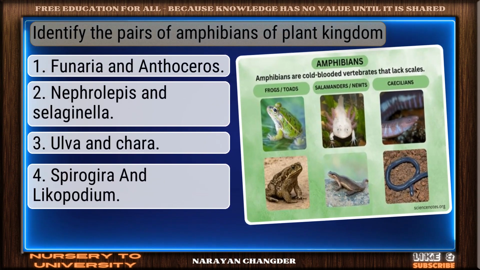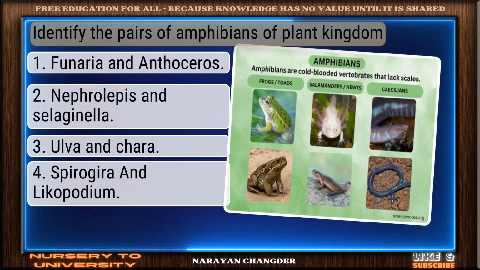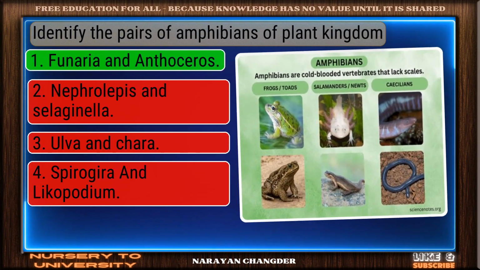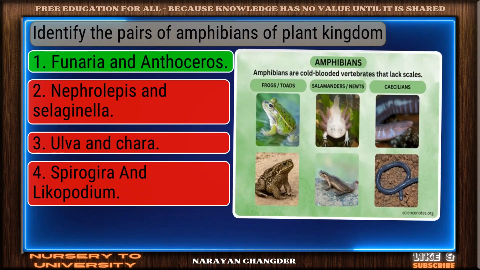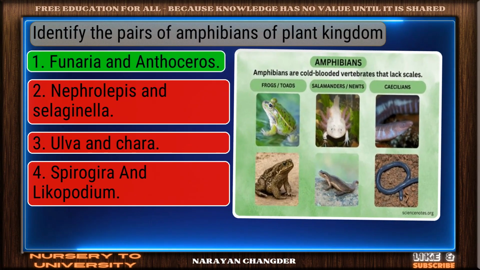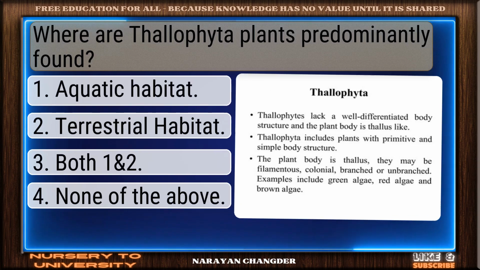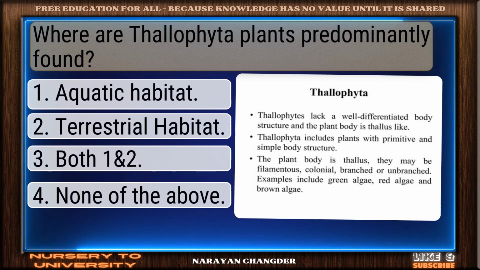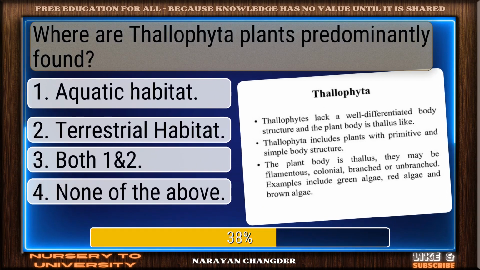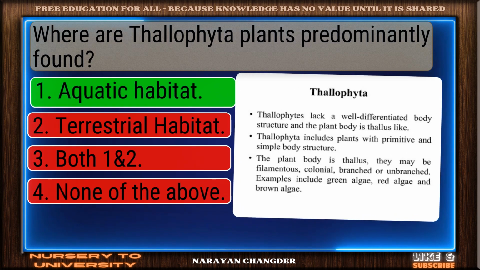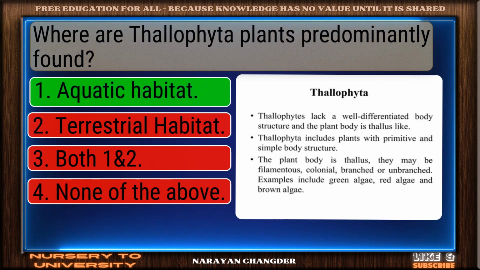Question number 169. Identify the pairs of amphibians of plant kingdom. You got it. Your choice, Funaria and Anthoceros, is right. Question number 170. Where are Thallophyta plants predominantly found? You chose aquatic habitat, and it is correct.